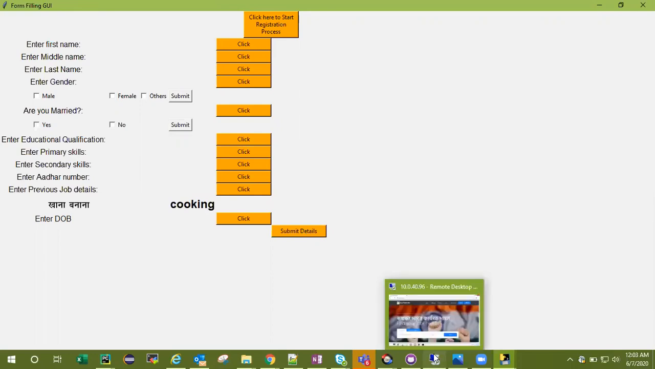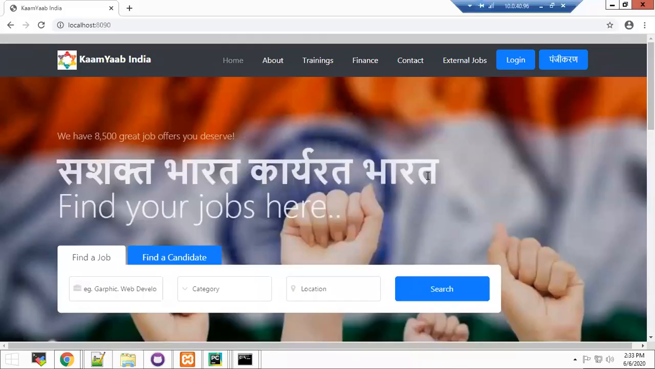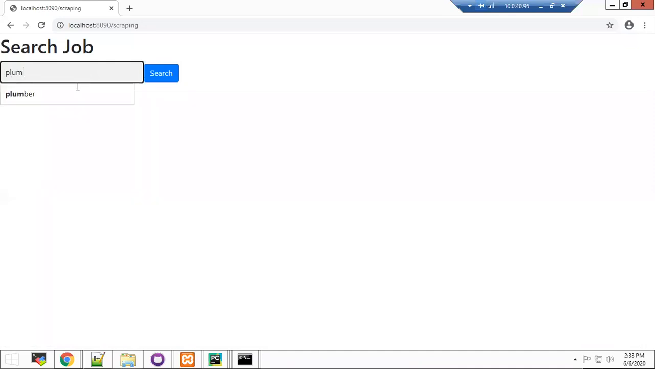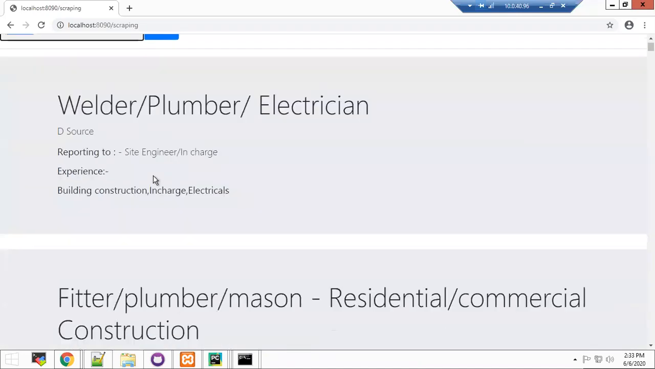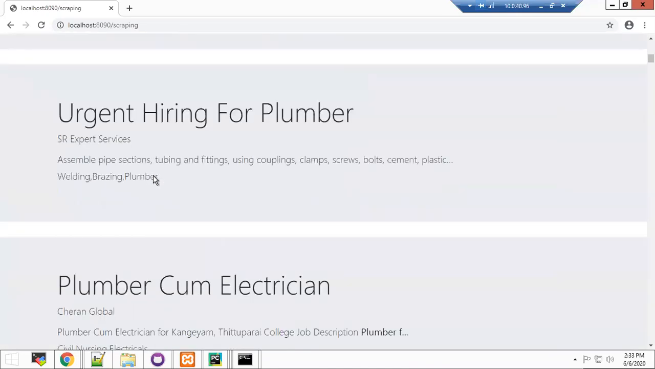Now, coming back to the main application. Apart from this, we also have a functionality to extract job information posted on external websites. This module has been built using web scraping. As you can see, it takes input from the user to know their skills and then lists all the jobs that are posted on other websites, which they can also choose to apply for.